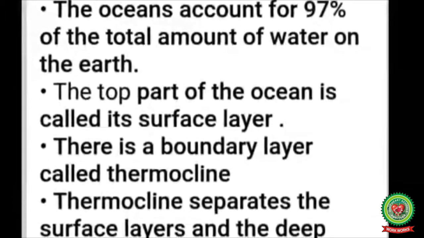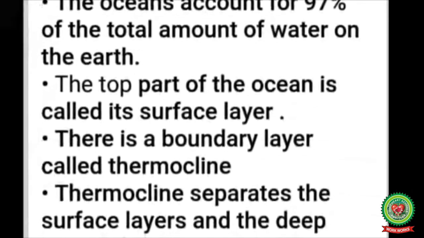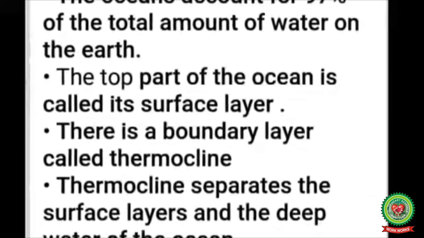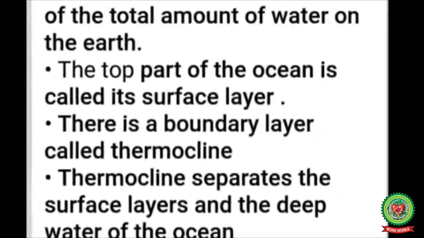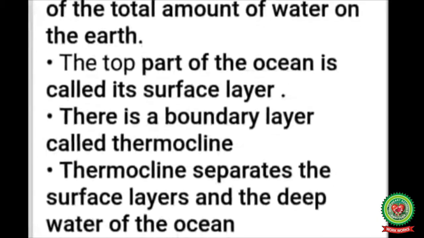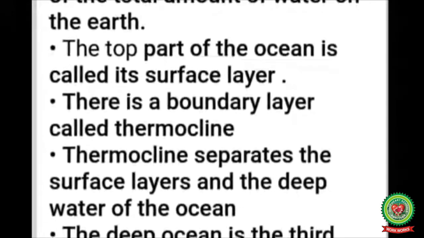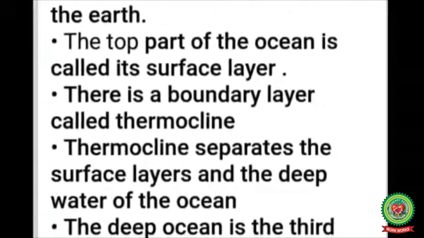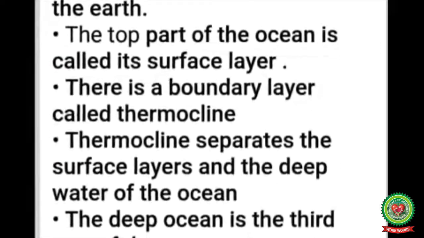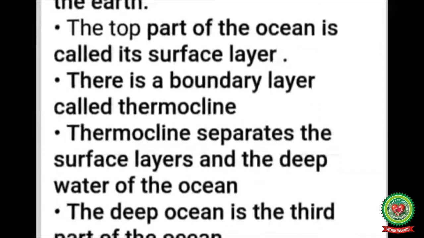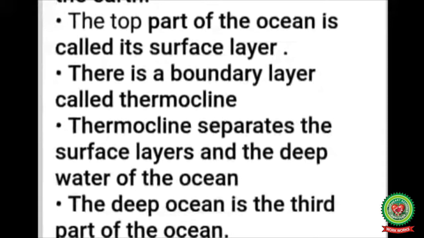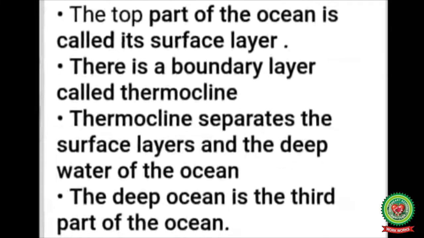The oceans account for 97% of the total amount of water on the earth. The top part of the ocean is called its surface layer. There is a boundary layer called thermocline. Thermocline separates the surface layers and the deep water of the ocean. The deep ocean is the third part of the ocean.